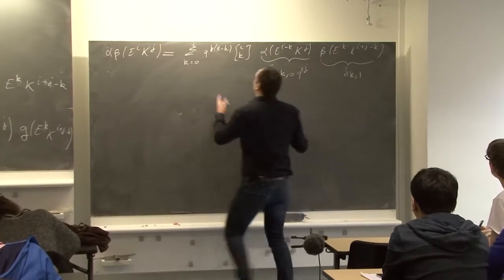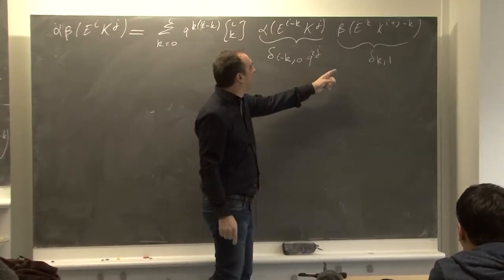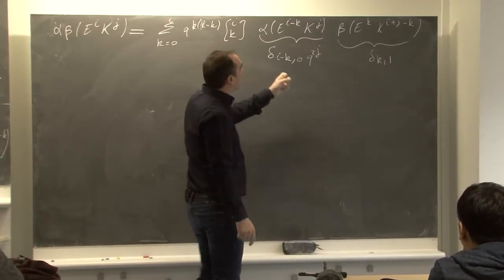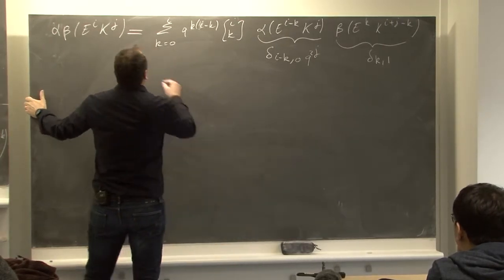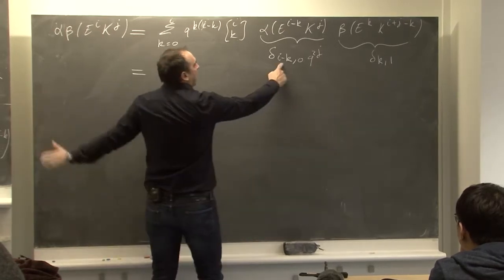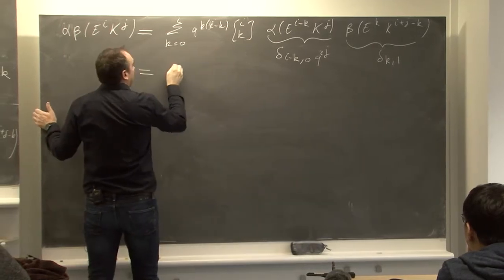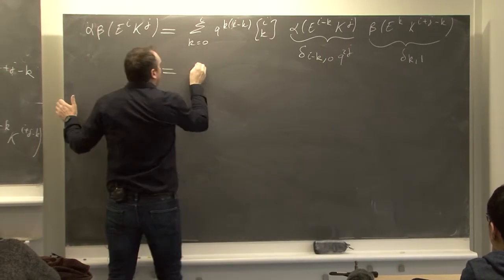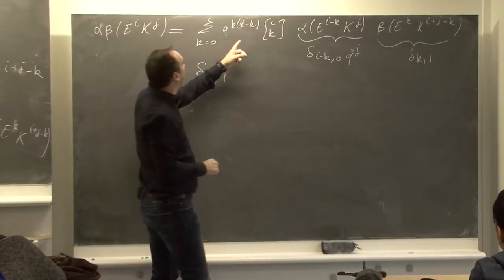So what? So we found only here k is 1, and i is k. So i is k, so i is 1. k is 1.